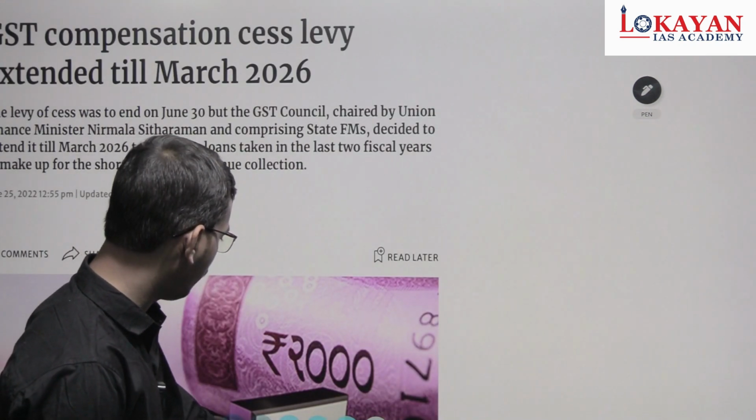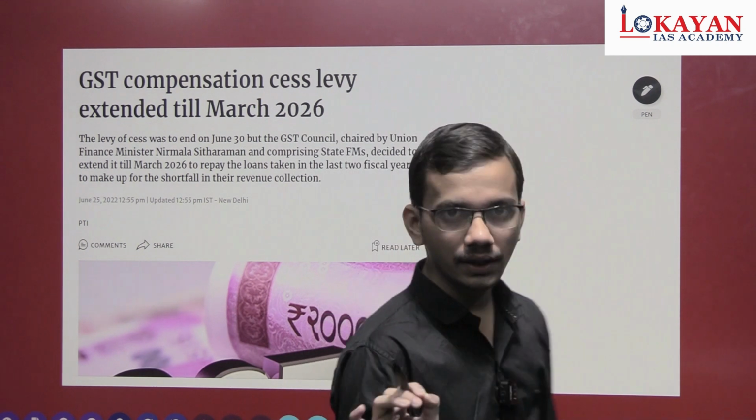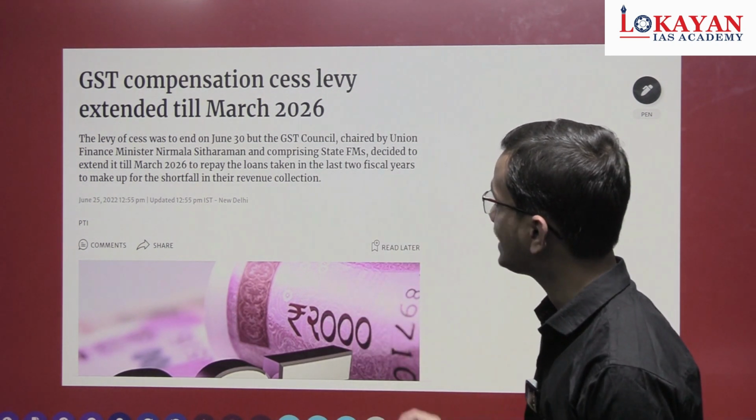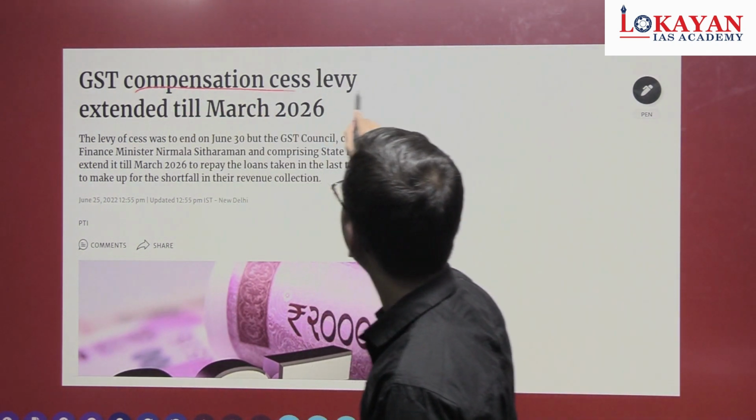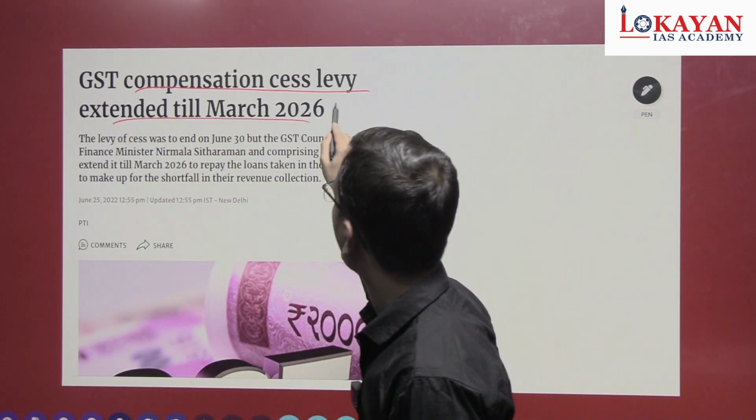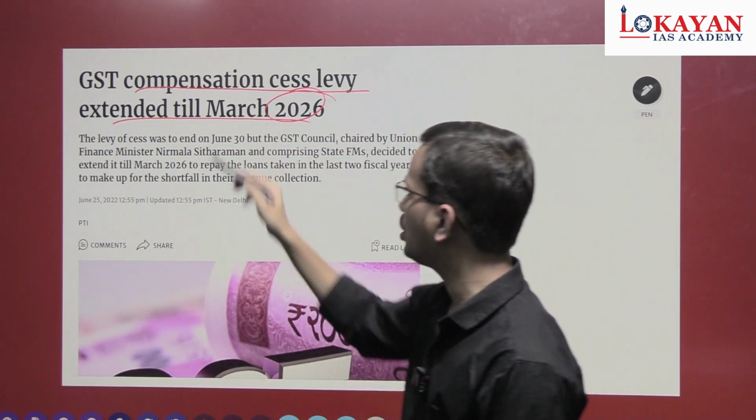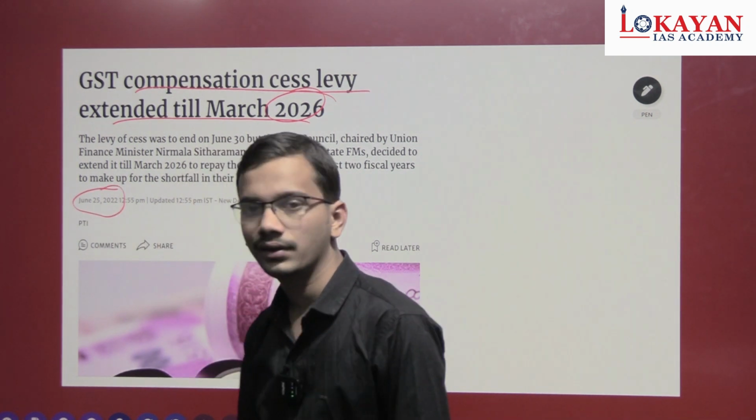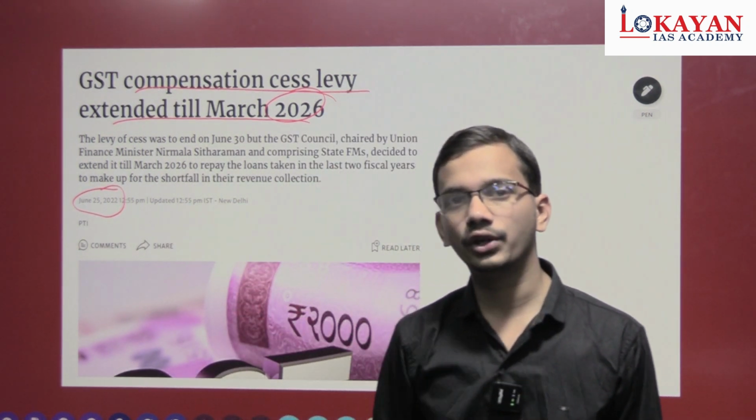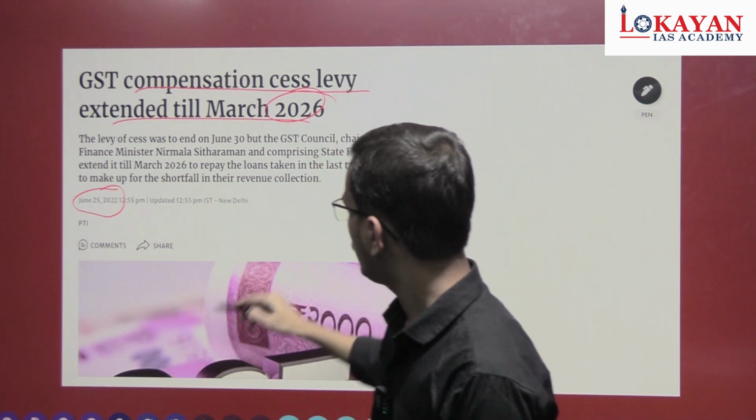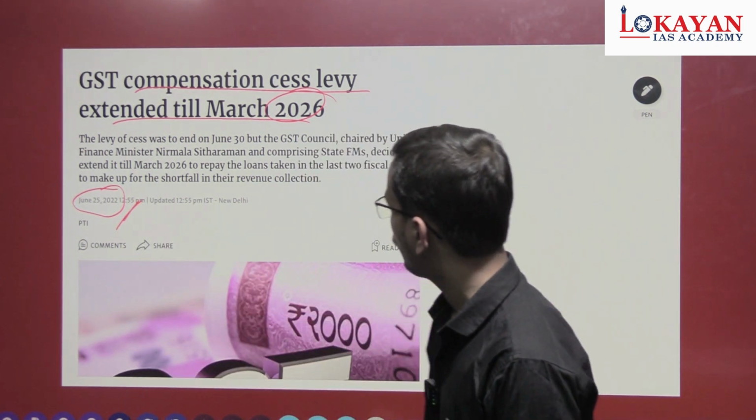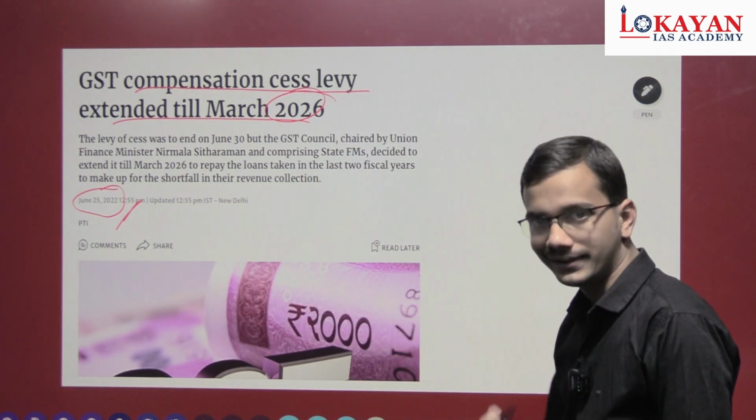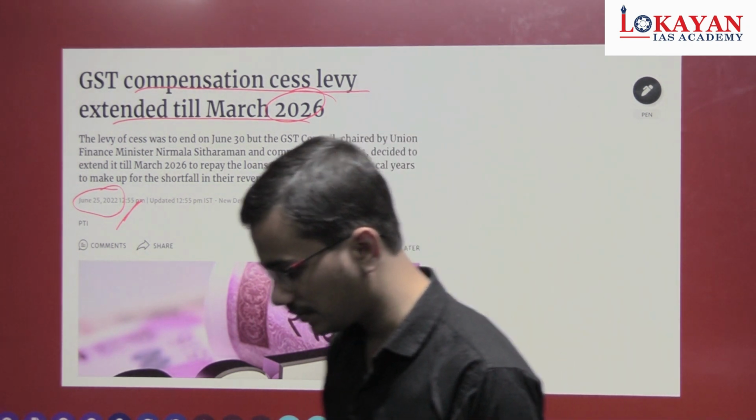Now see this very important event from our examination point of view. GST compensation cess extended till March 2026. Very important from a federal relations perspective. This is a screenshot from The Hindu, June 25, 2022, that is after the 2022 prelim examination. So, what is compensation cess? Let's briefly discuss compensation cess.